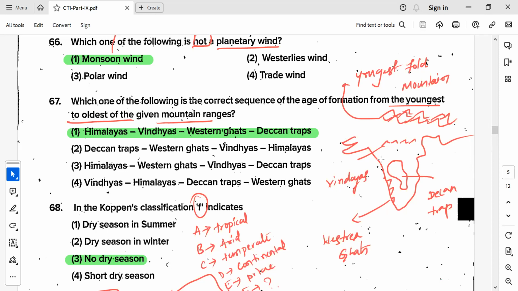So remember, as I have mentioned here, these are the Himalayas, and the Vindhyas and Satpura come in the southern part, and the Deccan Trap is there, and the Western Ghats. If they ask which is the youngest, it is the Himalayas, and then follow the Vindhyas, the Western Ghats and the Deccan Trap.